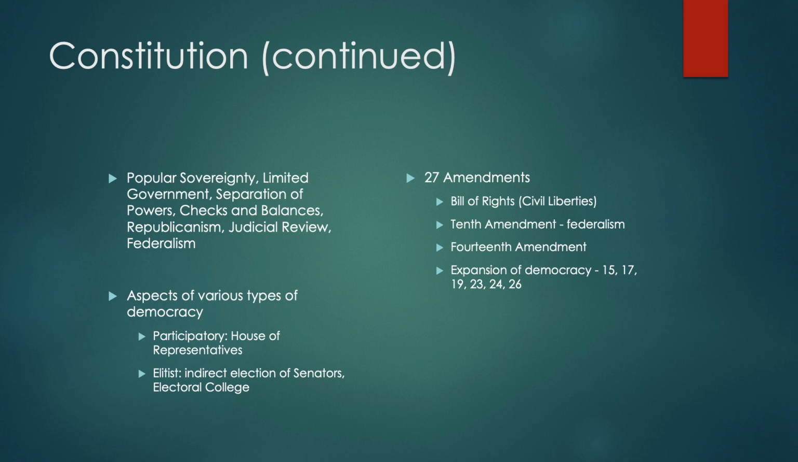And then there's a handful of amendments that have to do with the expansion of democracy, or at least give more influence to voters. The 15th says you can't be denied the right to vote based on the color of one's skin. The 17th allows for the direct election of senators. The 19th, you cannot be denied the right to vote based on sex. The 23rd gives Washington, D.C., the residents in Washington, the ability to vote for President of the United States for the Electoral College. The 24th bans poll taxes. The 26th says you cannot be denied the right to vote based on your age if your age is over 18.